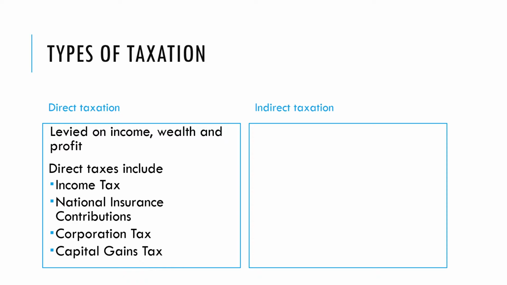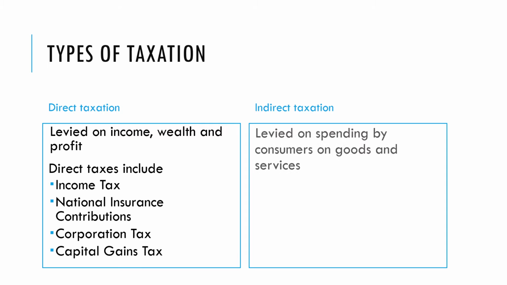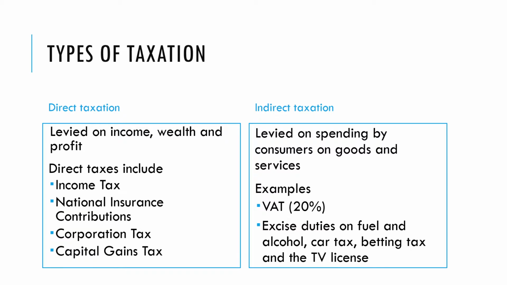The other type of taxes are indirect taxes, and those are applied when you spend money on a particular good or service. So you can pay less perhaps by not buying that particular product or service. There is an element of choice involved. And some examples would be VAT or taxes on fuel and alcohol. If you don't buy any fuel, you avoid paying this tax, so it's kind of indirectly applied. Okay, let's take those down and then move on.